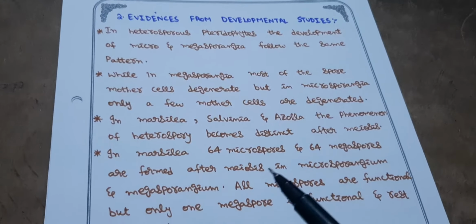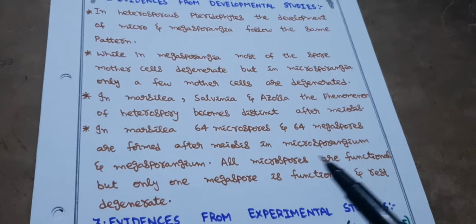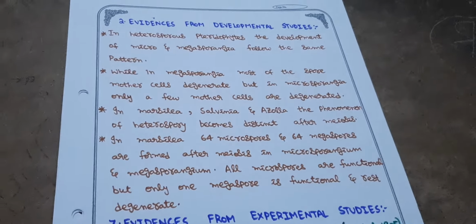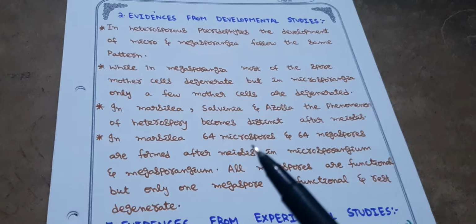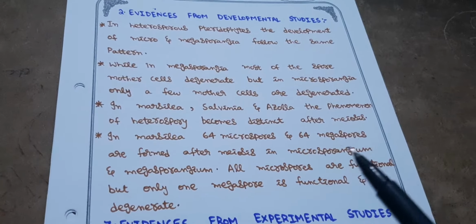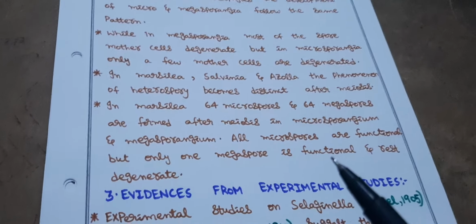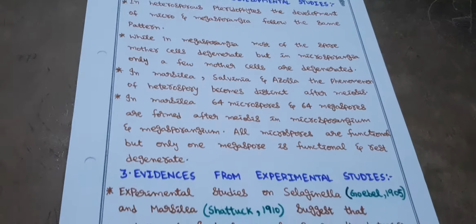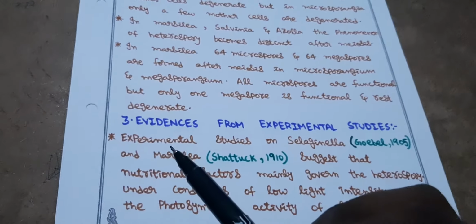But after meiosis in the microsporangium and megasporangium, all microspores are functional, but only one megaspore is functional and the rest got degenerated. See, in 64 microspores, some got degenerated and the majority of the microspores are active. But when it comes to the megaspores, 63 got degenerated and only one megaspore is functional. The rest got degenerated. That is the evidence from developmental studies. And next, evidences from experimental studies. See, this is the important evidence.